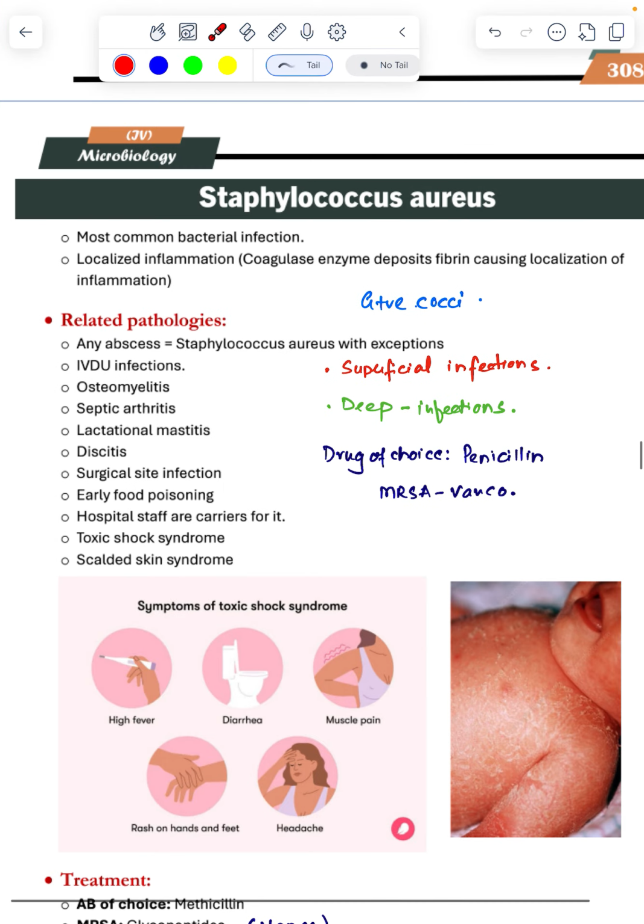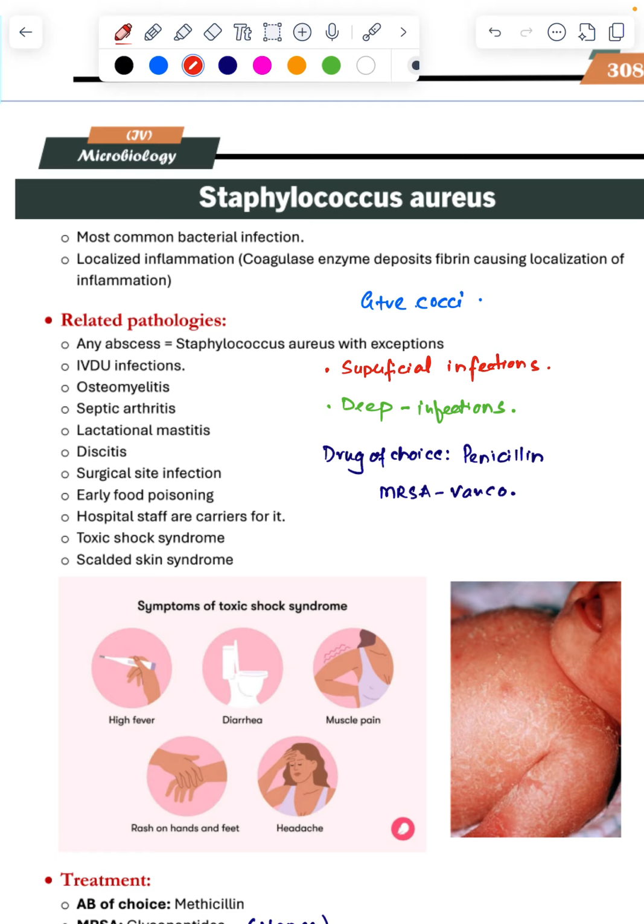So any abscesses, Staph aureus, with exception: IV drug users, osteomyelitis. These are the deep infections: septic arthritis, osteomyelitis. All these questions are coming. Osteomyelitis, Staph aureus; septic arthritis, Staph aureus; breast abscess, lactational mastitis, Staph aureus; discitis, again a question. These are the questions on this.